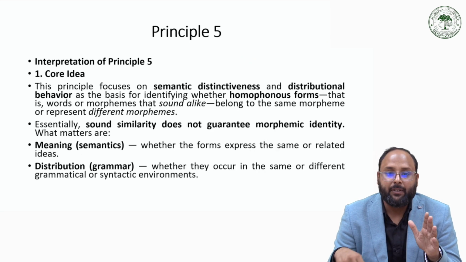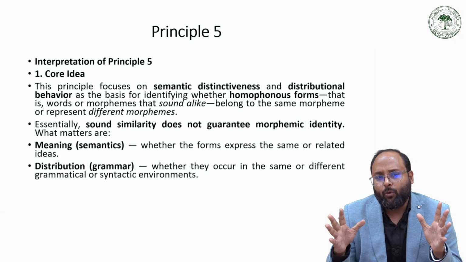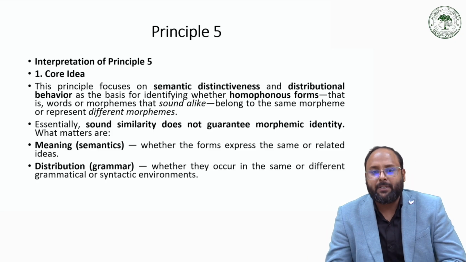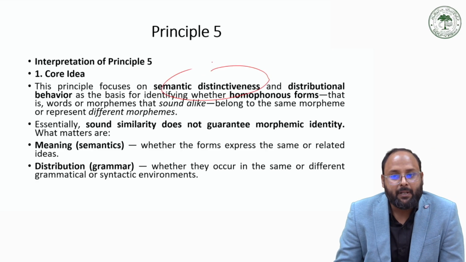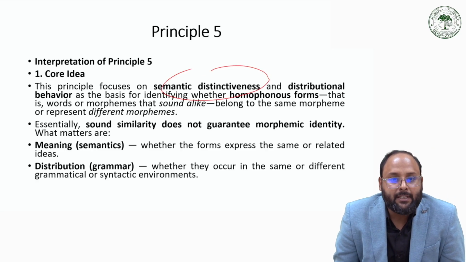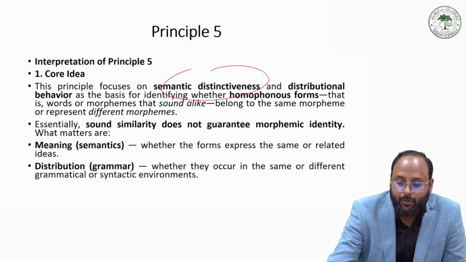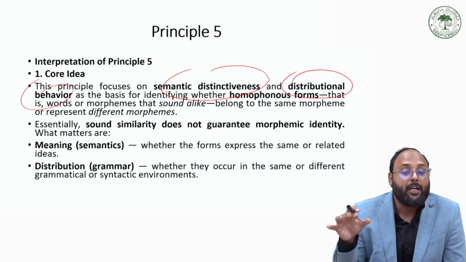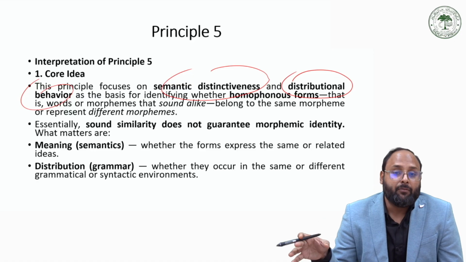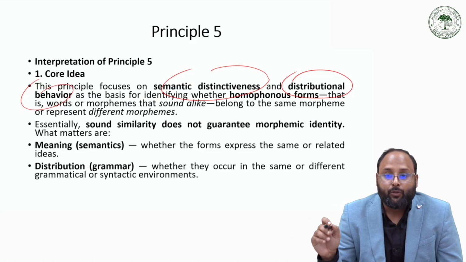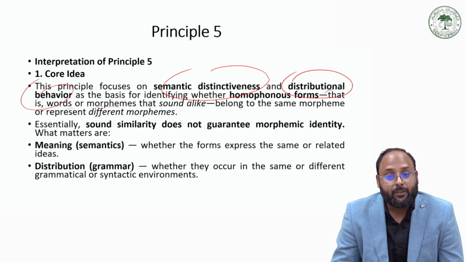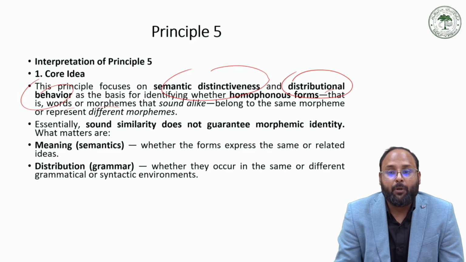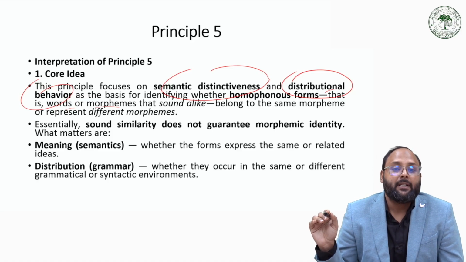So we have an example for this. The core idea behind principle 5 is that this principle focuses on common semantic distinctiveness, where the meaning is the same, and on distributional behavior as the basis for identification. It means the distributional behavior of a morpheme is the basic criterion for identifying that morpheme: whether homophonous forms, the words or morphemes that sound alike, with the same pronunciation, belong to the same morpheme or represent different morphemes.